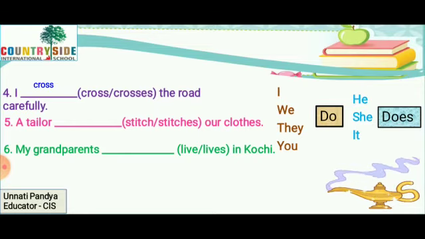Fifth, a tailor dash our clothes. Which word can we use for a tailor? I, we, they, you, he, she, it. Which one? He. Right? So with he, which form comes? He does. So he stitches.